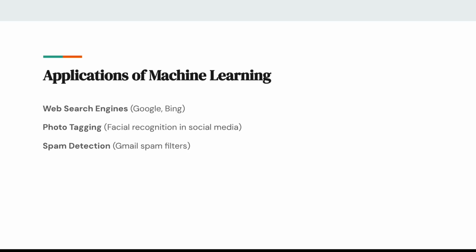Applications of machine learning. Machine learning is applied in search engines like Google and Bing, which use machine learning to rank results based on what's most relevant to you. Photo tagging: Facebook and Instagram use facial recognition to suggest tags for your photos. Also, machine learning is applied in spam detection, where Gmail, for example, uses machine learning to filter out unwanted emails automatically.